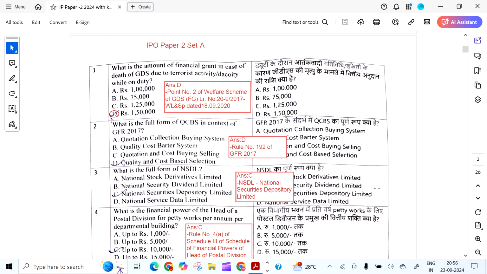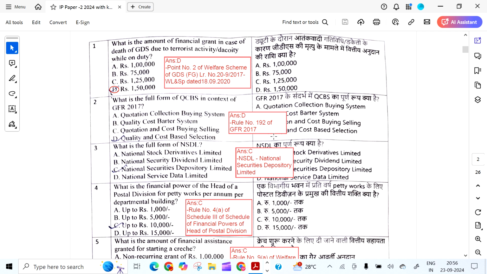Today we will see about the Inspector Post Examination 2024 Paper-2 Set A tentative key, and this is not a departmental key. This is for educational purposes only. The question: what is the amount of financial grant in case of death of GDS due to terrorist activity or dacoity while in duty? The answer is D, that is 1,50,000.